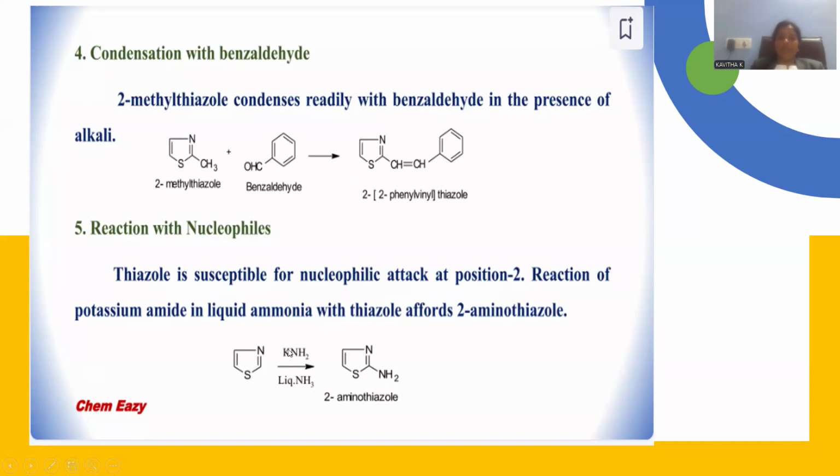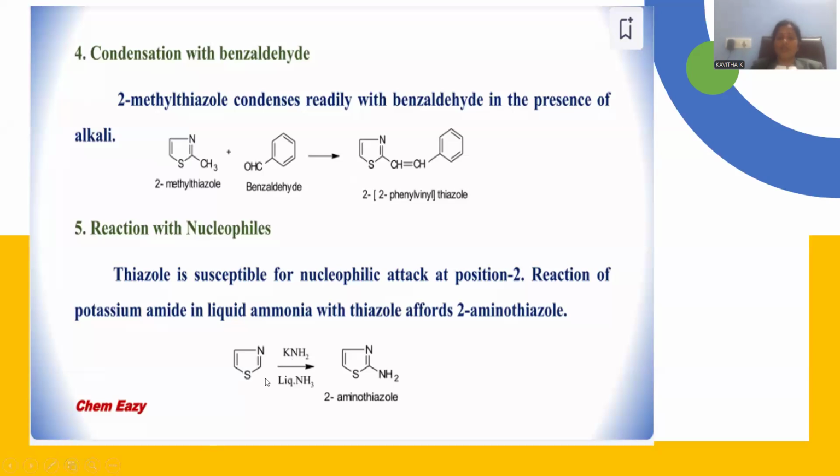Let me perform the nucleophilic substitution once again. Unsubstituted thiazole was taken, and potassium amide dissolved in liquid ammonia is going to be operated, right? So this is the way potassium amide and liquid ammonia together work upon this thiazole, able to generate the nucleophile amide NH2 minus.